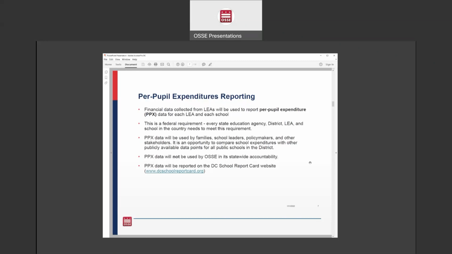It is just an additional data point that is available for the public. And the data will be reported on the DC School Report Card website, as we have done for the past 2 years. So this is the third year that this data will be made available on the DC School Report Card website.